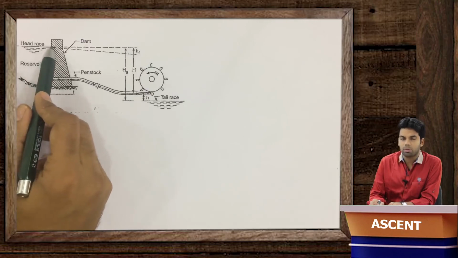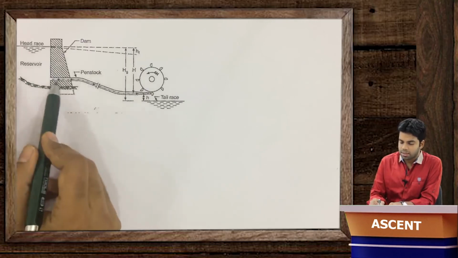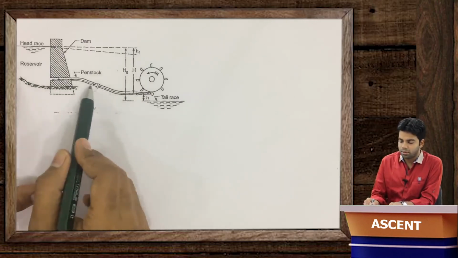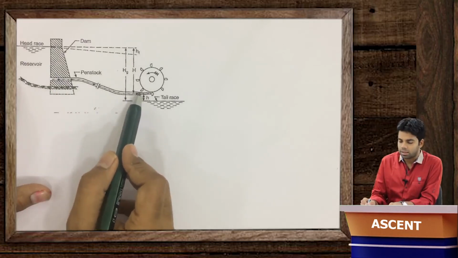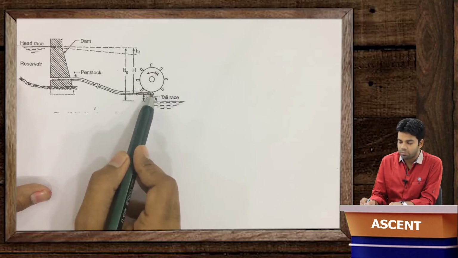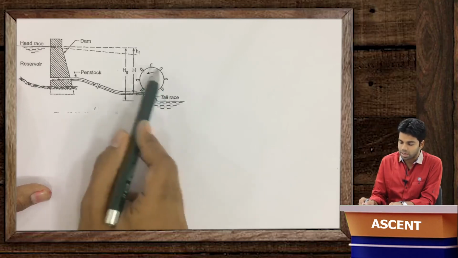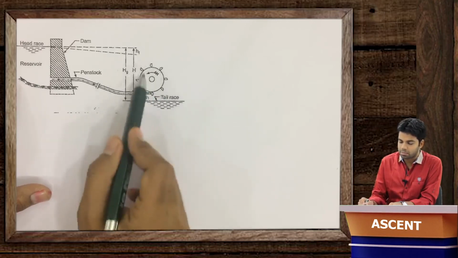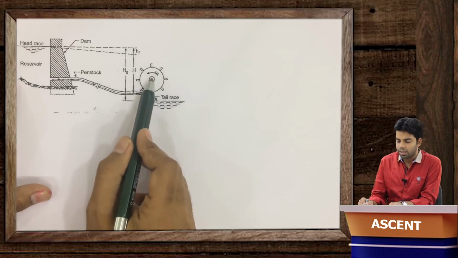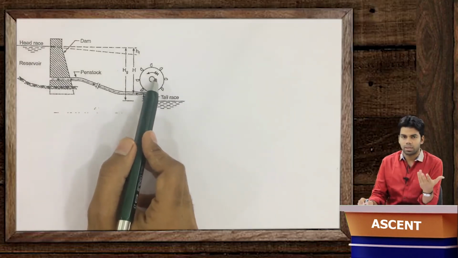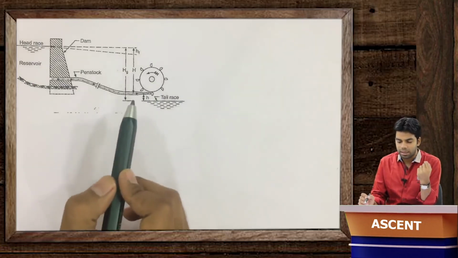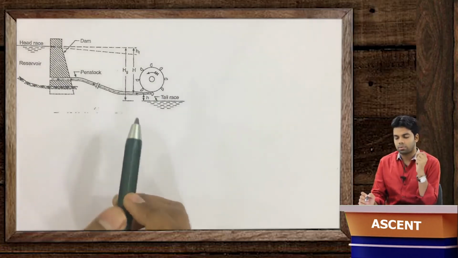The energy was in the form of potential energy. That energy is converted to kinetic energy with the help of this jet, and with that high kinetic energy, that jet strikes this wheel, the Pelton wheel. The Pelton wheel will rotate, and connected to this wheel will be a shaft which finally rotates in the generator to generate the electricity. Okay, so this is how this works.